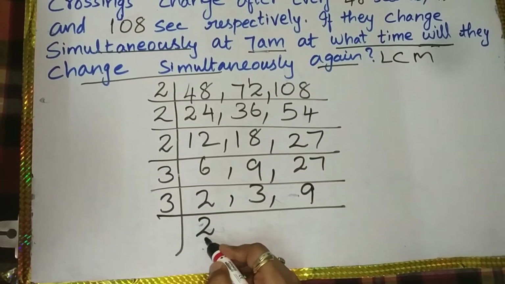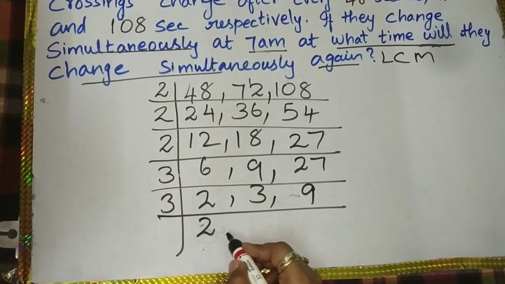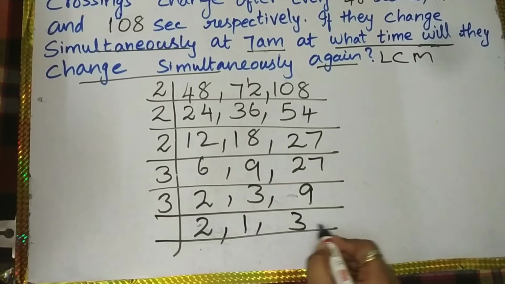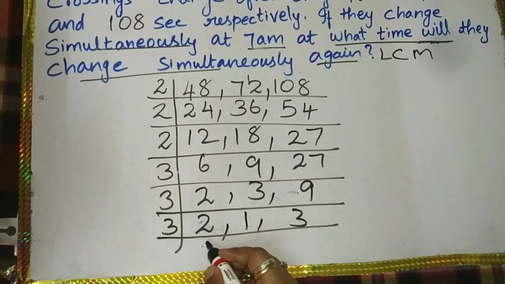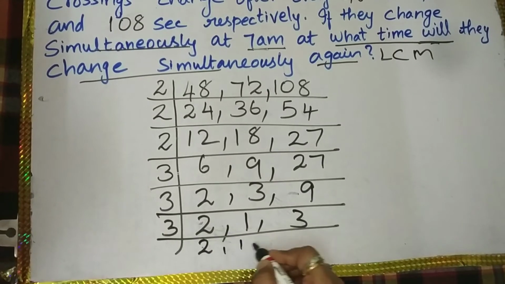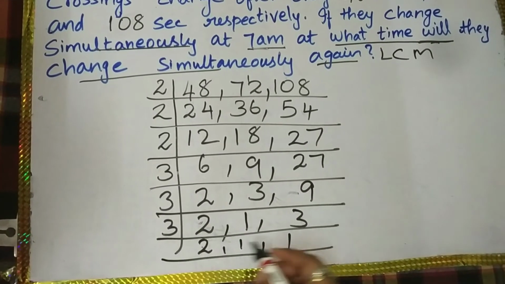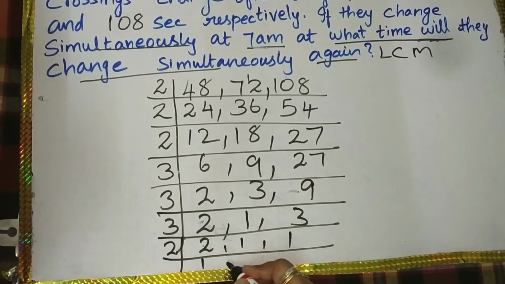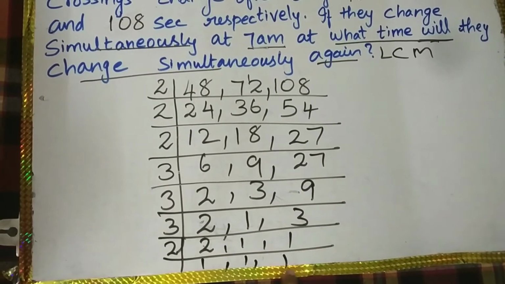Now let me complete with 3 first. In the 3 table, 2 won't come, so I will write the same 2 as it is. 3 1s are 3, 3 3s are 9. Again, what will I do? I will multiply with the 3, 2, 1. This will become 1. Then finally I will divide it by 2. So in the last step I reached all as 1, 1, 1.